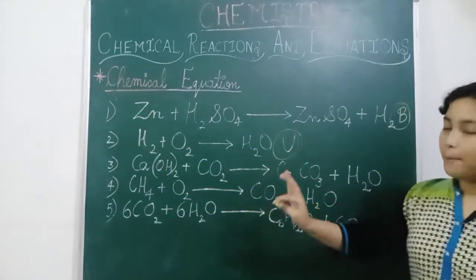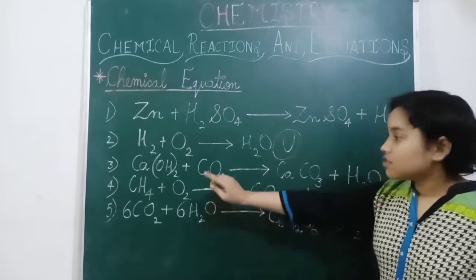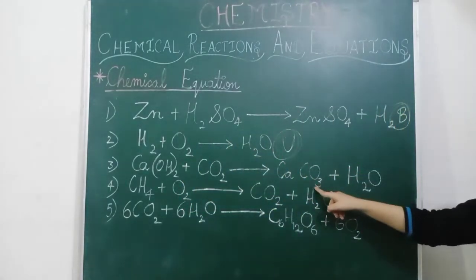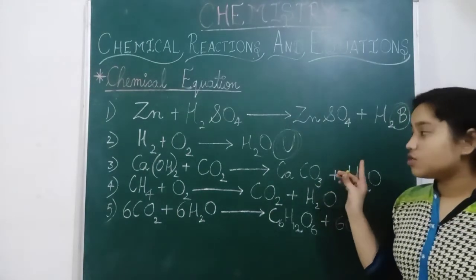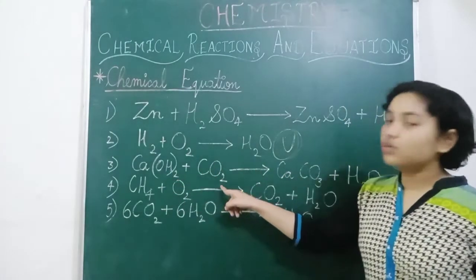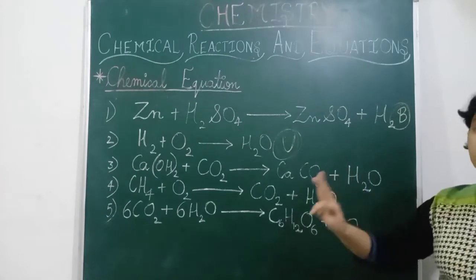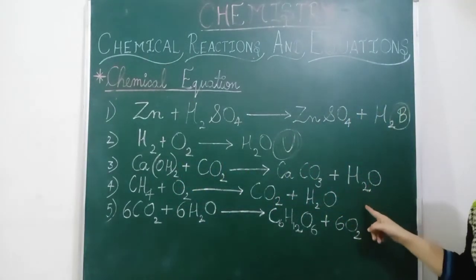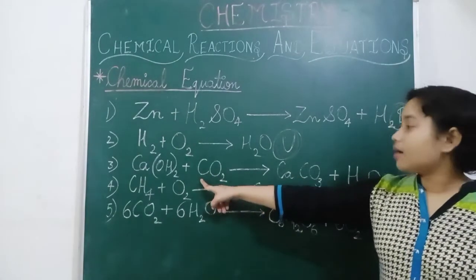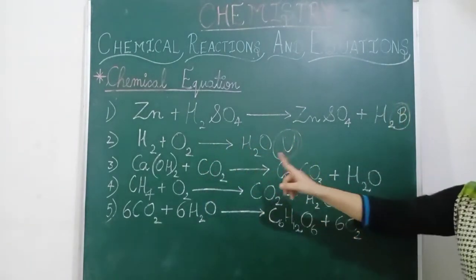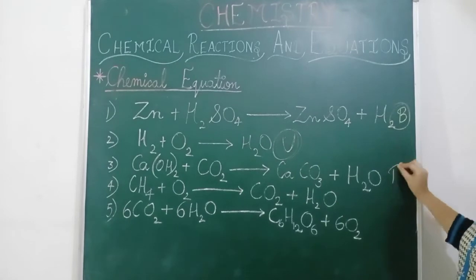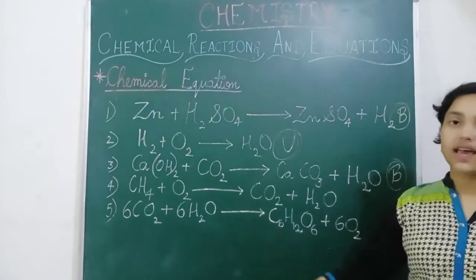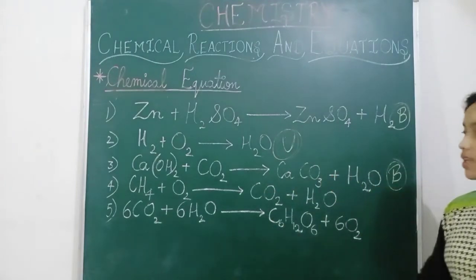So this is what happens in this situation. Oxygen is 2 here and oxygen is 1, and O3 means here 4. And here 2 and 2, they are 4. So oxygen is balanced. Now hydrogen is 2 here and hydrogen is 2 here. Balanced. And carbon is 1 here and 1 also here. So this is a balanced equation because the reactant side and product side are equal in number.